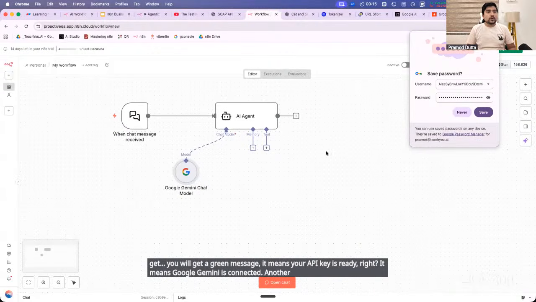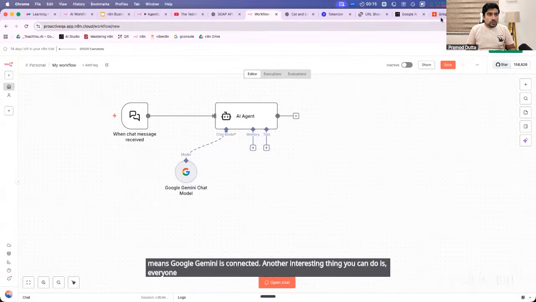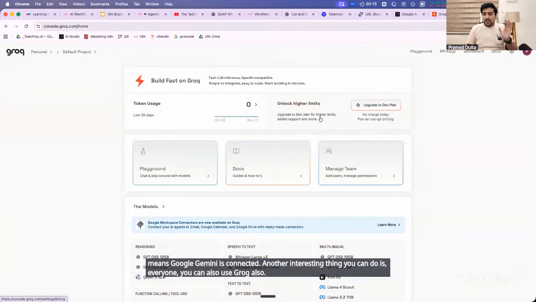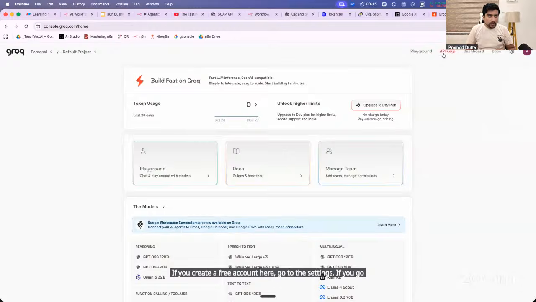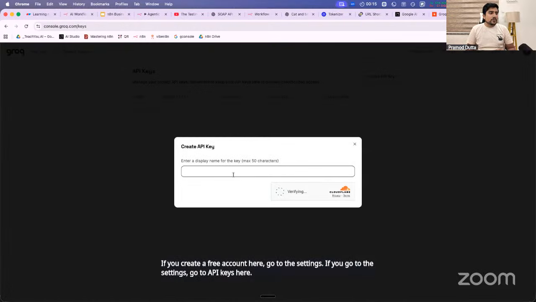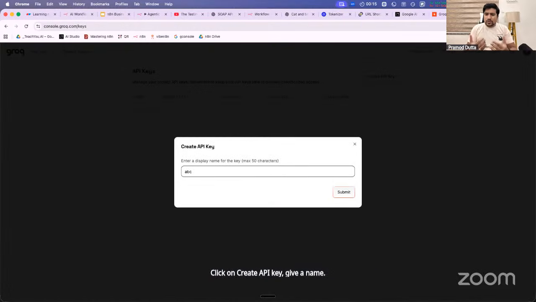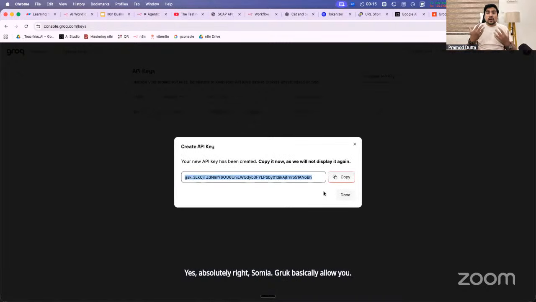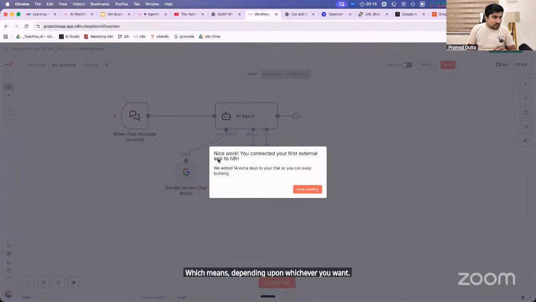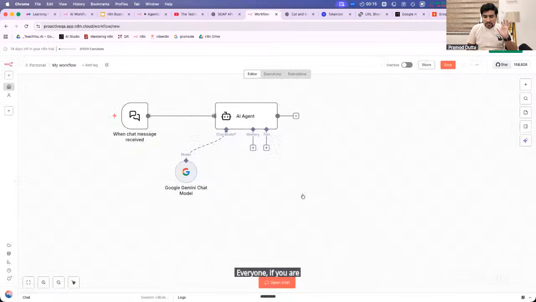Another interesting thing you can do, everyone, is you can also use Groq. If you create a free account here, go to the settings. Go to API keys here, click on create API key, give a name, for example, anything. With the help of Groq, yes, absolutely right, Somya. Groq basically allows you to access multiple LLMs, which means depending upon whichever you want, you can use it. Which means, everyone, if you are with me, give me yes in the chat. Sir, I'm with you, right?